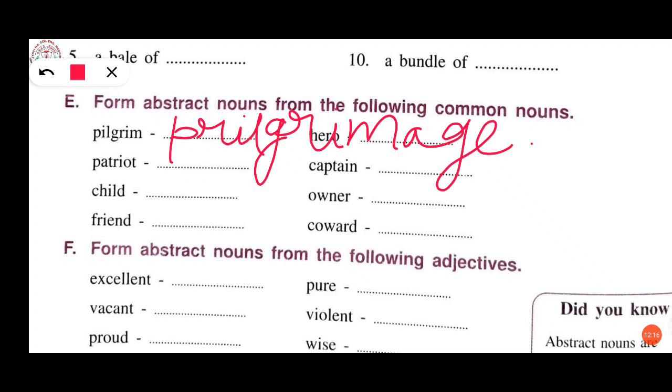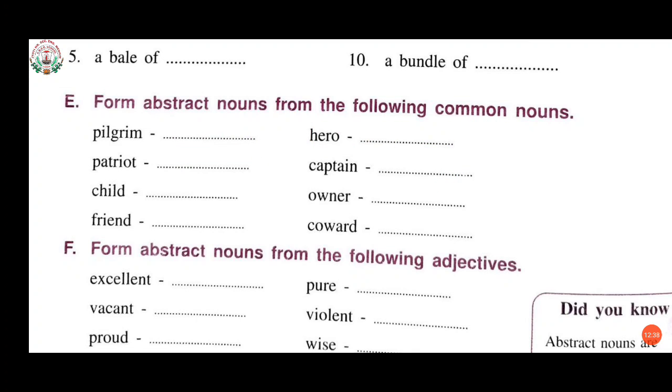Pilgrimage. Patriot, patriotism. Child, childhood. Friend, friendship. Likewise, we have to change. Hero will change to heroism. Captain, captainship. Owner, ownership. And coward, do it by your own.